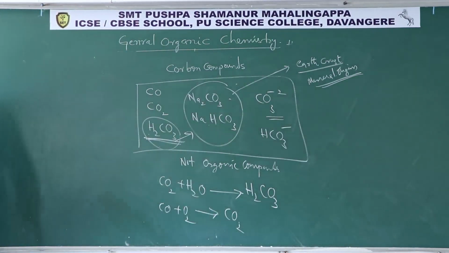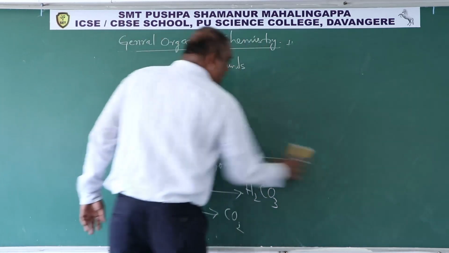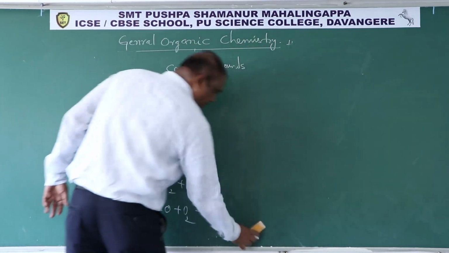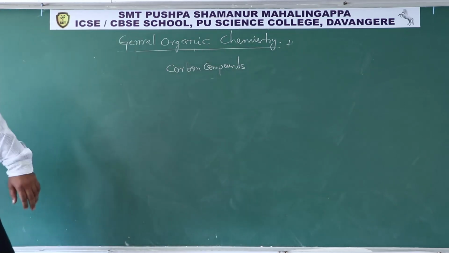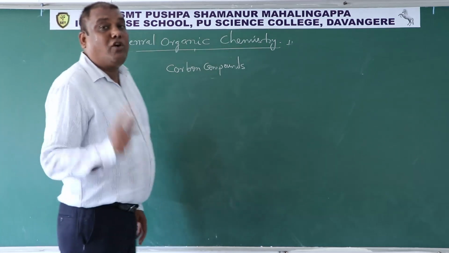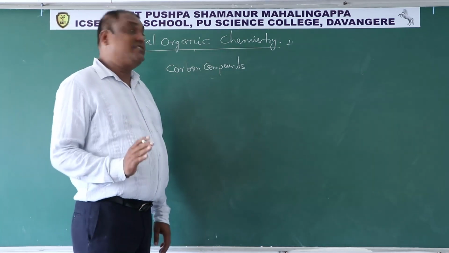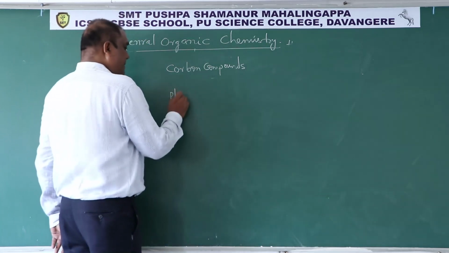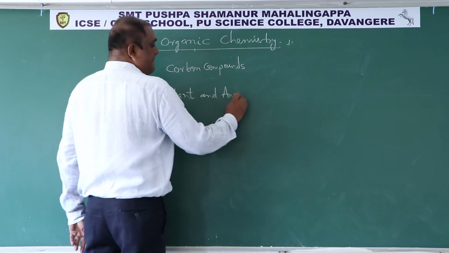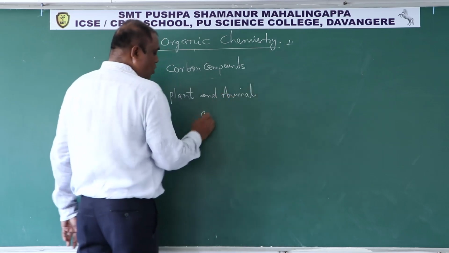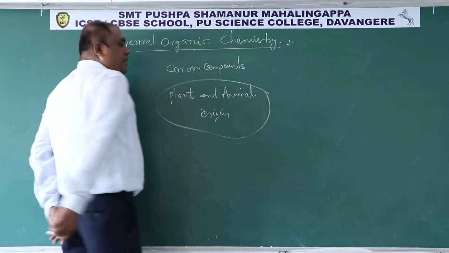So coming to the carbon compounds. The study of compounds that are of mineral origin is called inorganic chemistry. The study of compounds that are of plant and animal origin. Plant and animal origin. So the compounds that are